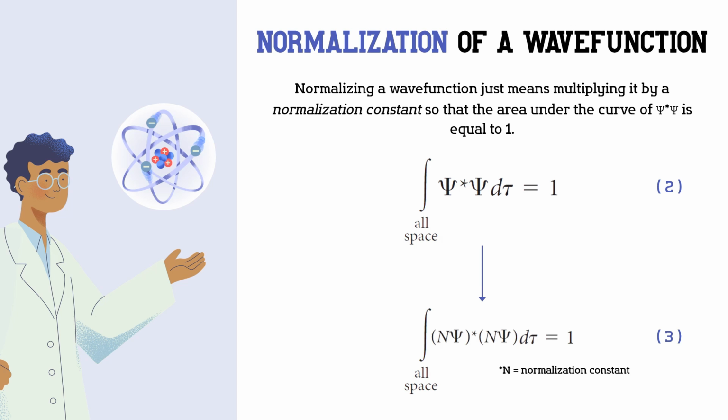Normalizing a wave function just means multiplying it by a normalization constant, denoted by the capital letter N in here, to ensure that the sum of the probabilities for finding a particle is equal to 1. Mathematically, this means integrating psi star psi over all space should equal 1.